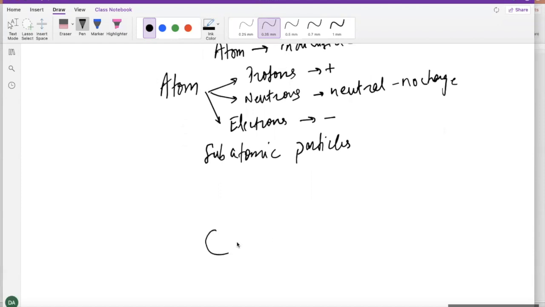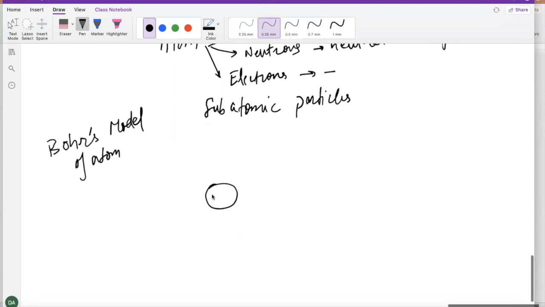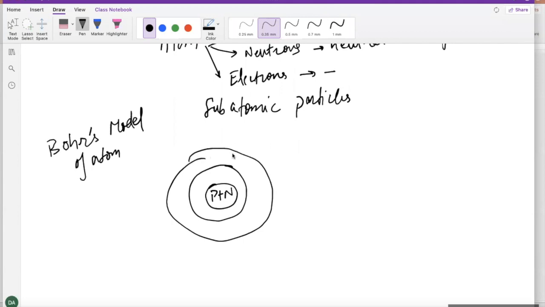So guys, Bohr's model of the atom, what does that say? So this is the simple model that you must have also seen before, where in the atom we say the center is the nucleus. This is where we have the protons and neutrons. And then we have these orbits outside where you have the electrons going around. So electrons can be sitting here. Now, this is just like our solar system where you have the sun in the center and then you have the different planets in different orbits. So this is what the simple model for the atom looks like.